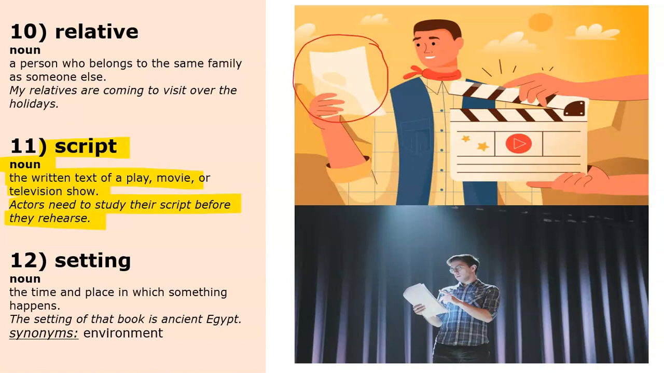When someone is making a movie, before they can start recording the movie using a camera, they need to write what the people will say in that movie. The thing that they write is called the script. So the actors in the movie will read this script and they have to remember all of the things that they need to say.